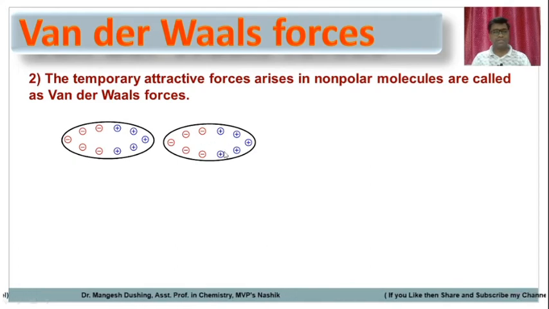Because of this temporary polarization in the other molecule, the positive end and negative end come close to each other and become attractive forces. They generate some attractive forces because of the opposite charges, and this temporary attractive force is called van der Waals forces. Again these electrons move, and again these attractive forces are lost. That's why these are called temporary attractive forces.